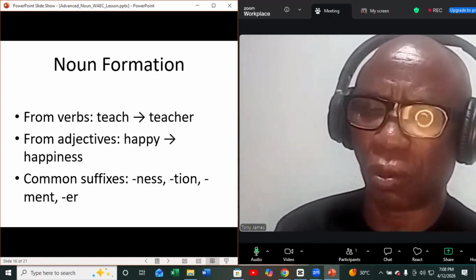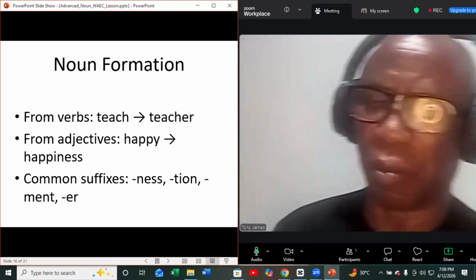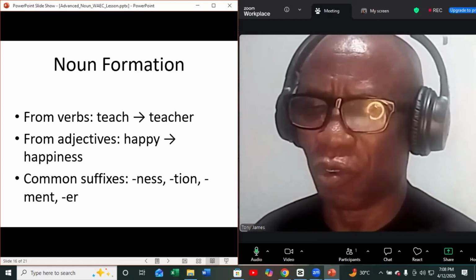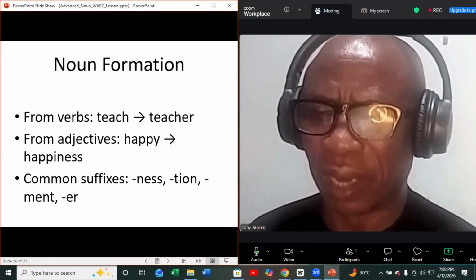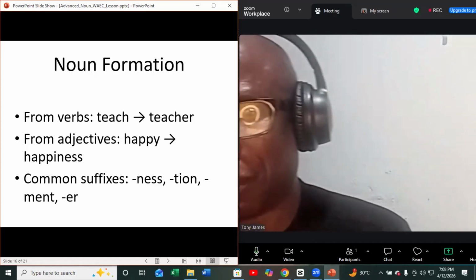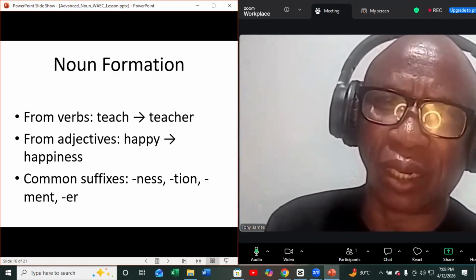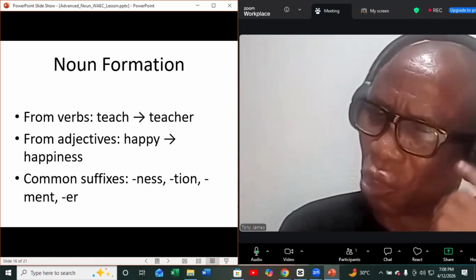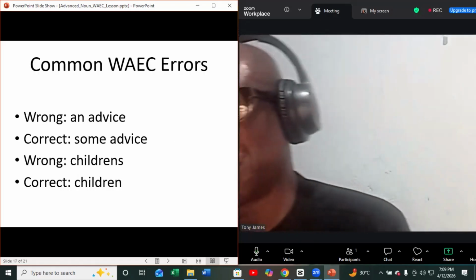Then we also add suffixes to some adjectives to form nouns. Look at this adjective, happy. When you remove y and add iness, you have happiness. For instance, when you add ment to develop, it becomes development, and so on. This is how nouns are formed.